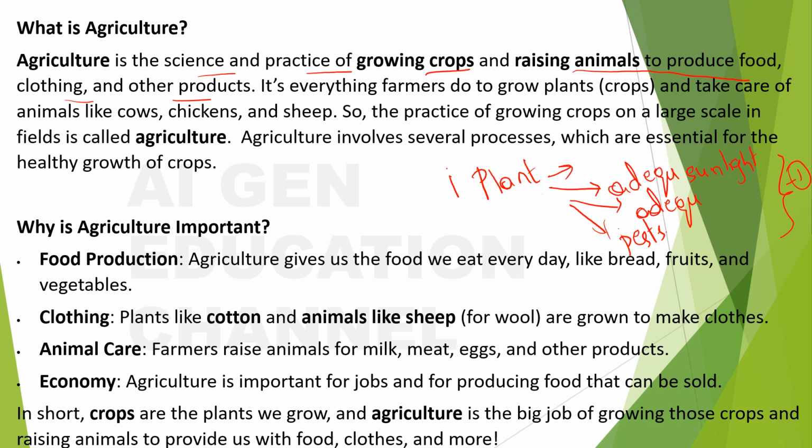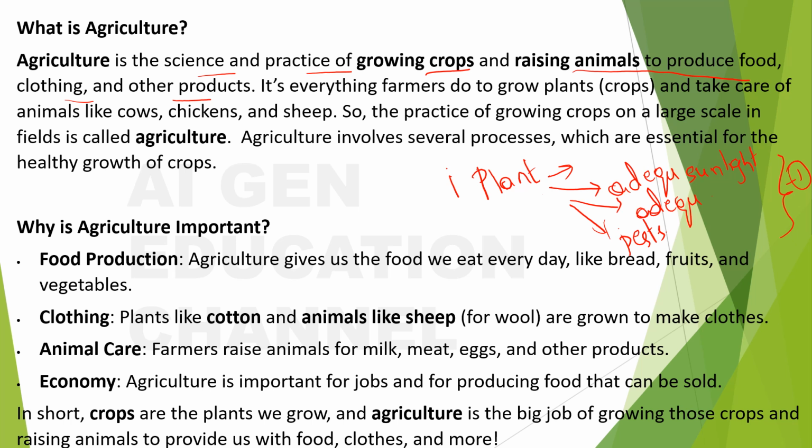Now imagine the farmer has to take care of so many plants. He has a big crop to look after. So without any scientific techniques and proper practices, do you think it is easy for a farmer to take care of all the plants at a time? He may be sleeping, and while he is sleeping so many animals would come, right? He has to take some steps, measures, so that he can prevent the animals from entering his field and spoiling all the crops. So for everything there needs to be a certain set of steps that have to be followed.